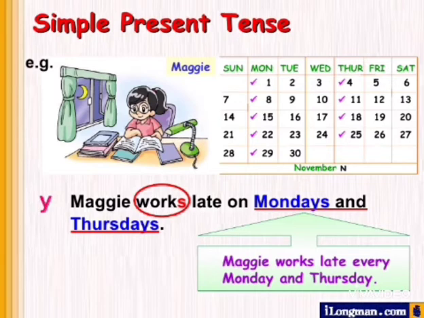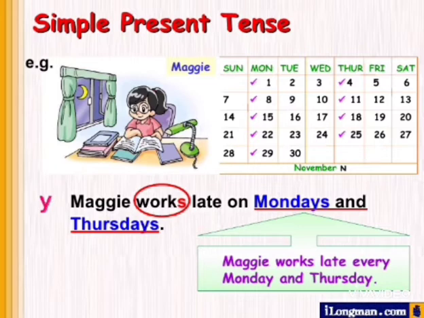Now another example of habits. Maggie works late on Mondays and Thursdays. Here, Maggie is the name of a girl. So it's her habit to work late on Mondays and Thursdays. And as Maggie is the name of a girl, this name belongs to third person singular number. So we need to add S with the first form of the verb work.